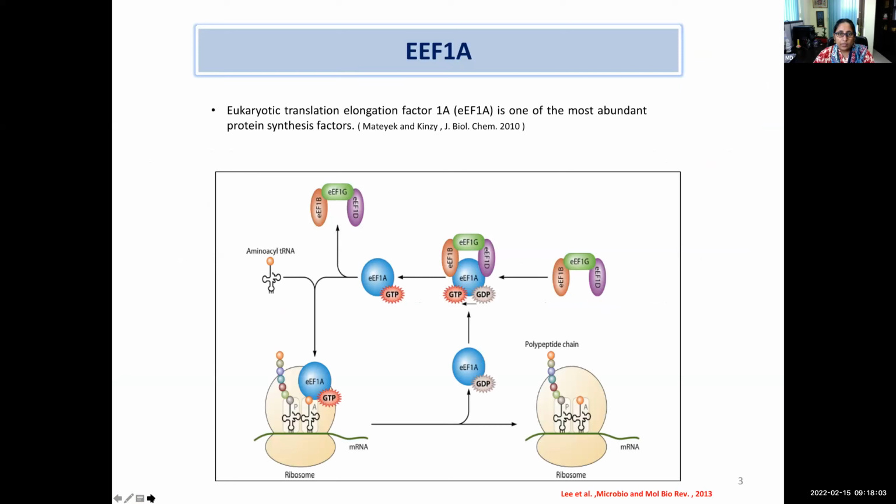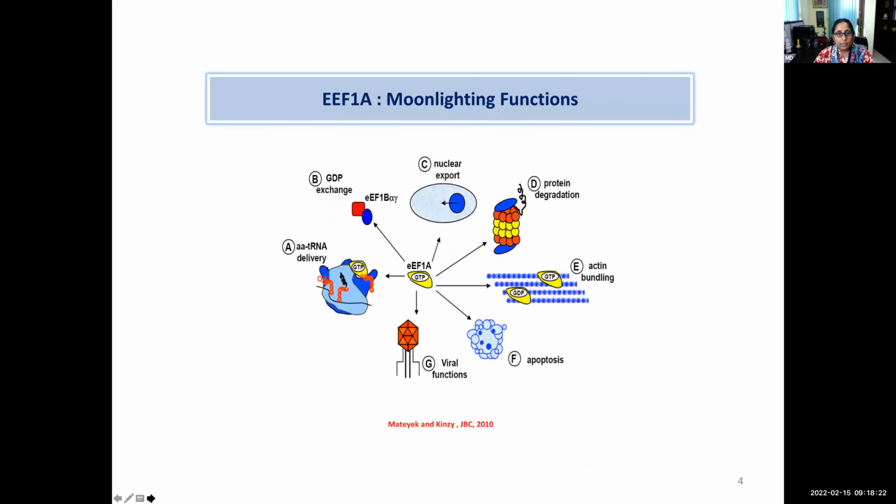Eukaryotic elongation factor 1A is the most abundant protein. Its role is to deliver amino acyl tRNA during the elongation step. Here you can see that at the ribosome it delivers the amino acyl tRNA. But in addition to its canonical role, several moonlighting functions have been reported, which include GDP exchange, nuclear export, protein degradation, actin bundling, apoptosis, and viral functions.